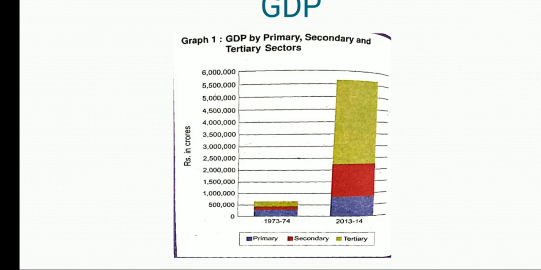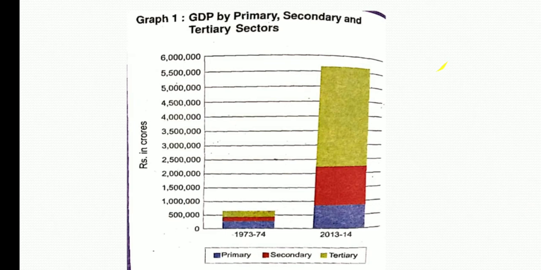I had given you one exercise related to this topic. I remember hardly 5 to 7 students gave me answers to those questions. I would like to repeat these questions. They're in your books. I think you all have your books. A box is given: answer the following questions by looking at the graph. So I have already discussed the graph with you. I think it is very easy for you to answer me now.